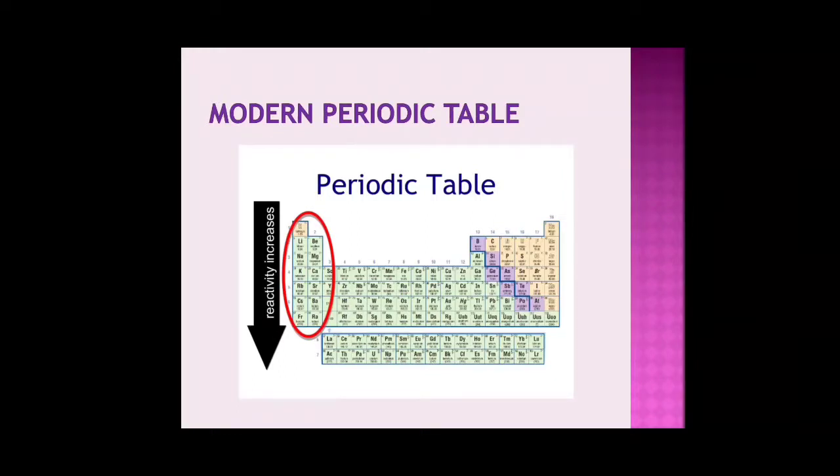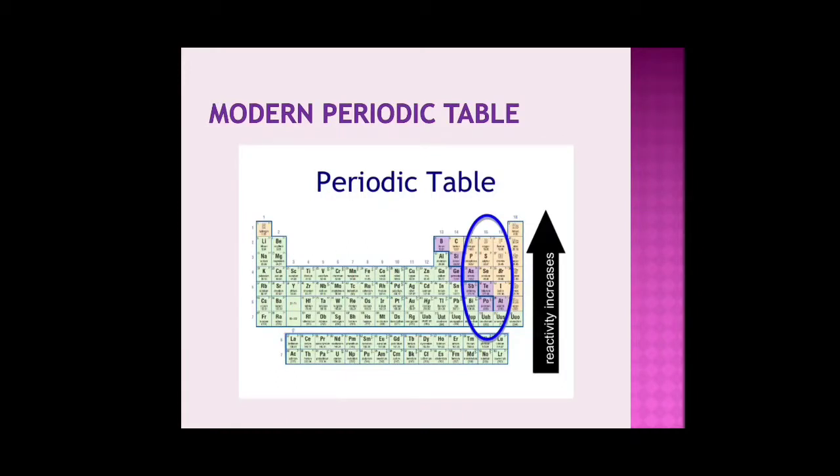But on the right hand side of the periodic table, the reactivity increases as we go from bottom to top. That means fluorine will show more reactivity than chlorine, and chlorine will show more reactivity than bromine. This is for the same reason, because fluorine is a smaller atom. The nucleus and the valence shell are at a lesser distance than in chlorine, and that is why fluorine is more reactive than chlorine.